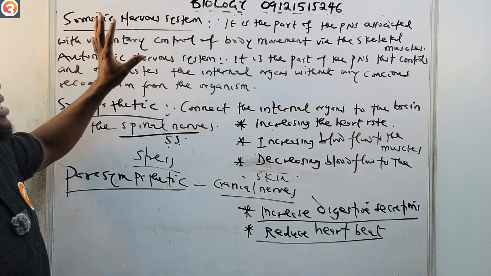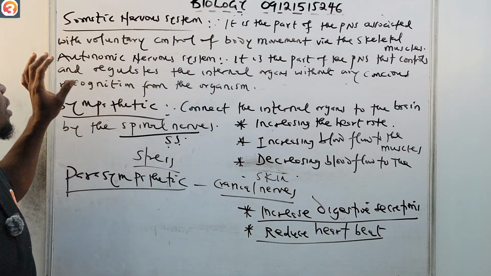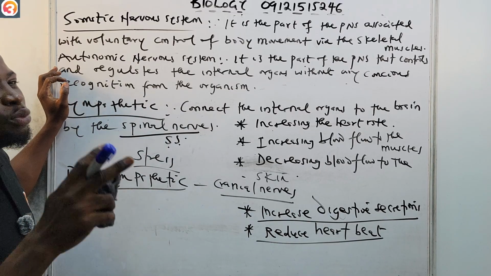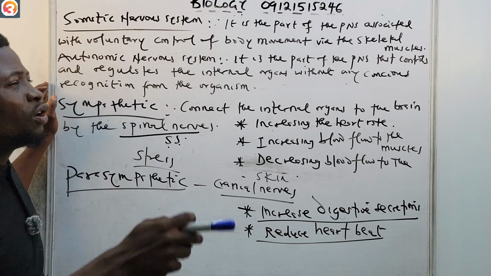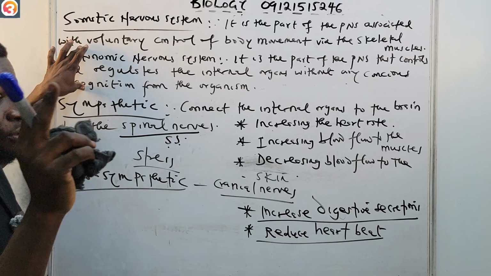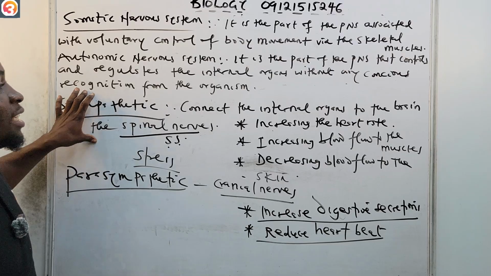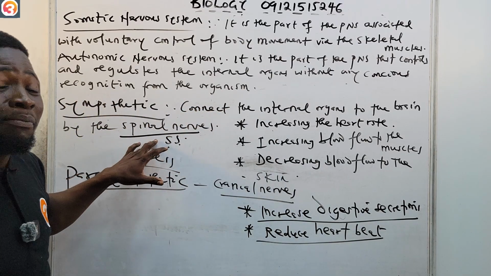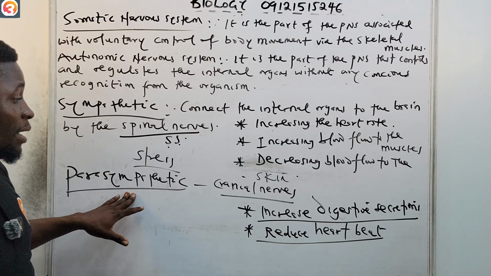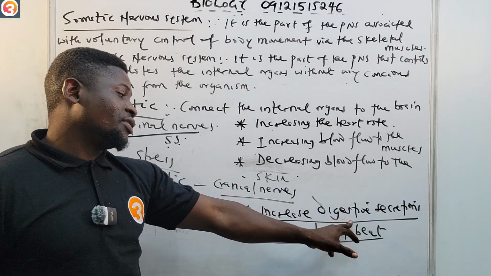So the somatic nervous system, part of the PNS, is associated with voluntary control of body movement via the skeletal muscles. The autonomic nervous system, part of the PNS, controls and regulates the internal organs without conscious recognition by the organism. Then we said that the autonomic nervous system is divided into two: the sympathetic nervous system and the parasympathetic nervous system. The sympathetic connects the internal organs to the brain by the spinal nerves, SS, while the parasympathetic connects the internal organs to the brain by the cranial nerves. And when stimulated, they increase digestive secretions and reduce heartbeat.